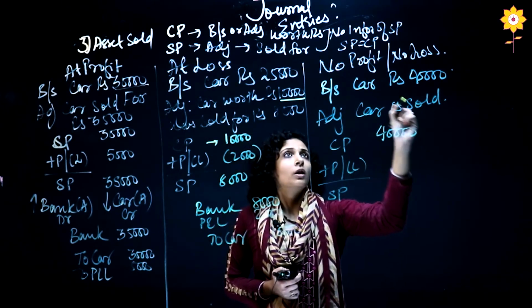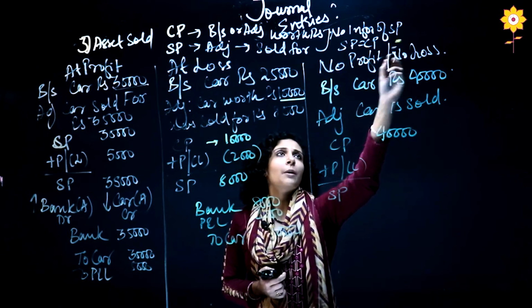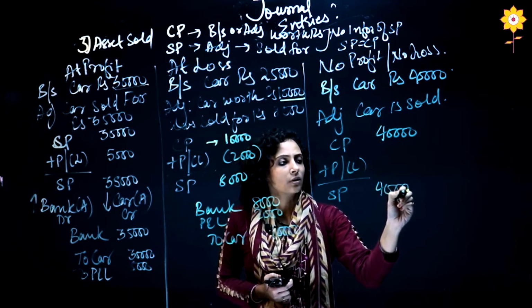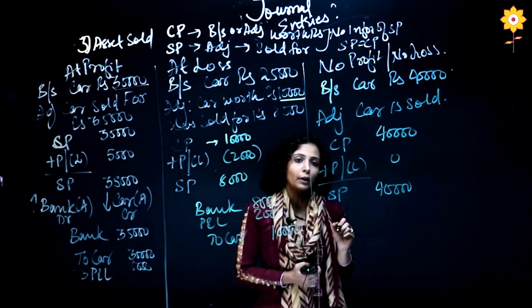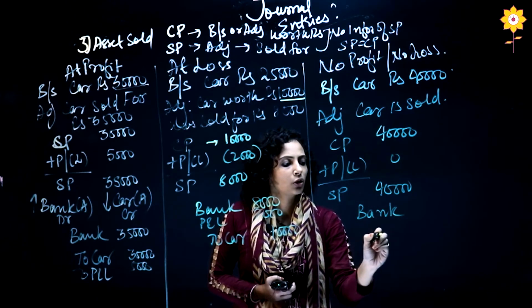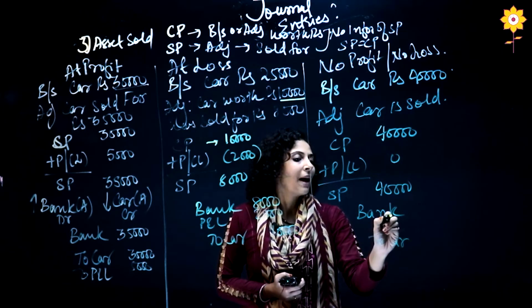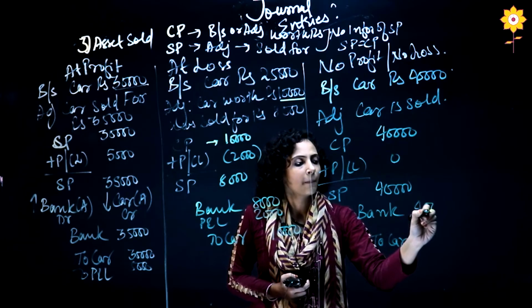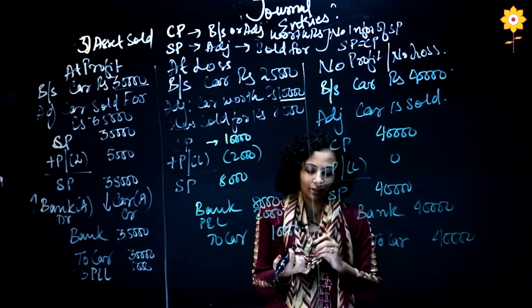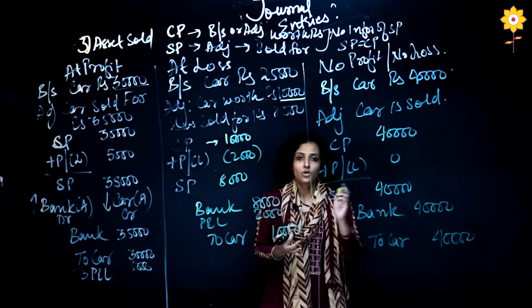Now the car is sold. I have told you no information of selling price. Selling price is equal to cost price, so I will take 40,000. So here no profit, no loss. My basic entry: bank account debit to car, for bank the total will come, and for car the cost price will come. So no difference. This is my no profit or loss journal entry.